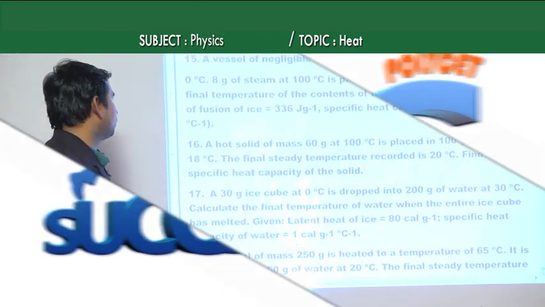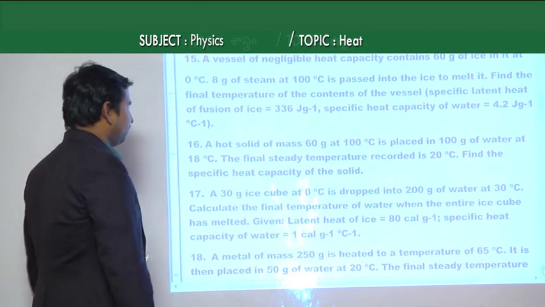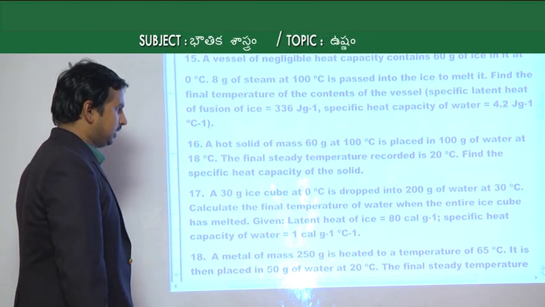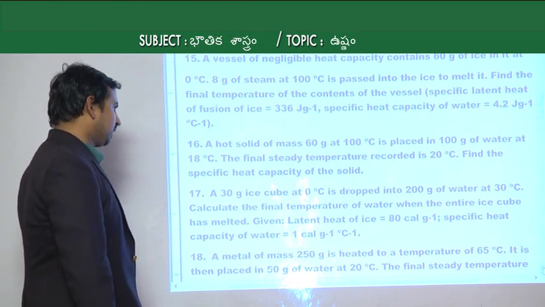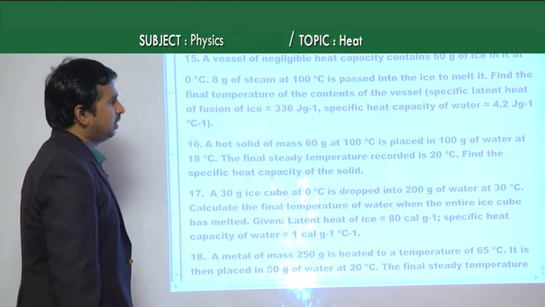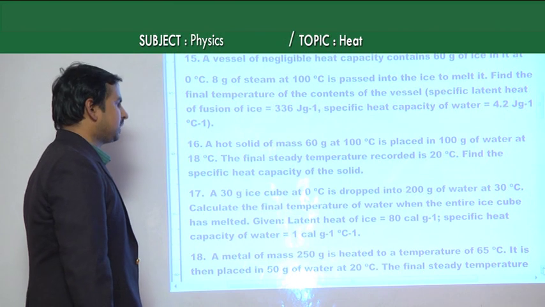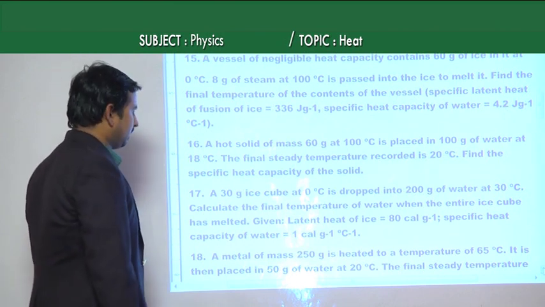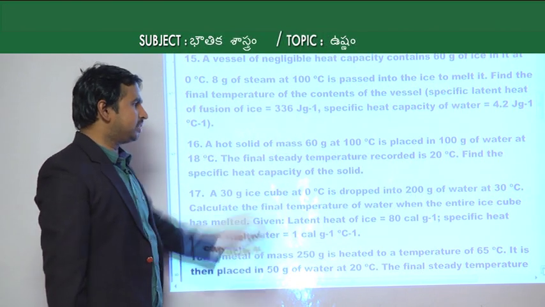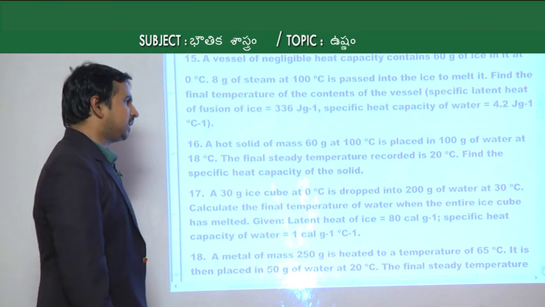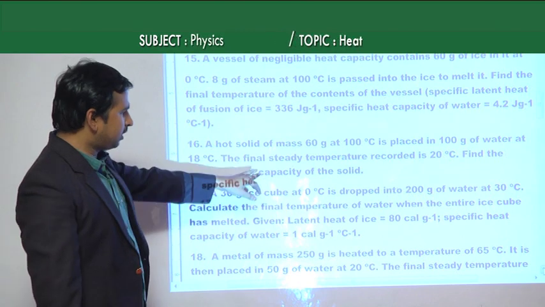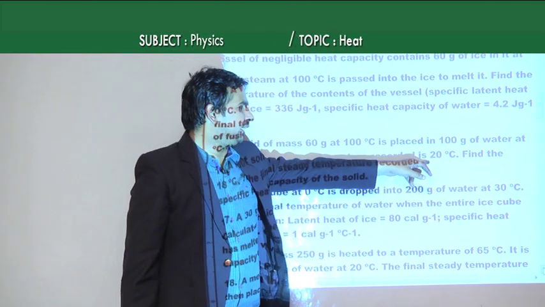If you see the next question, which is the 16th one: a hot solid of mass 60 grams at 100 degrees Celsius is placed in 100 grams of water at 18 degrees Celsius. The final steady temperature recorded is 20 degrees Celsius. Then find the specific heat capacity of the solid. See, in this case, the hot body is at 100 degrees Celsius, whereas the cold body, which is water, 100 grams, is at 18 degrees Celsius. The mixing temperature is already given, which is 20 degrees Celsius.